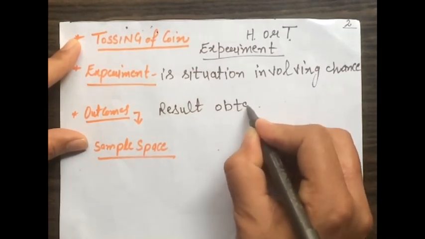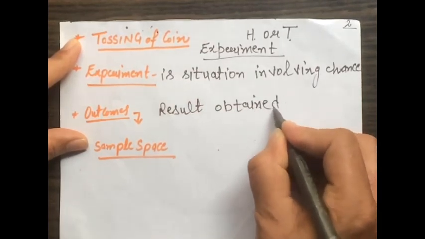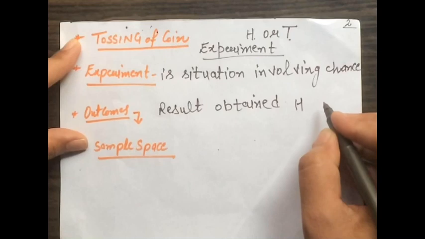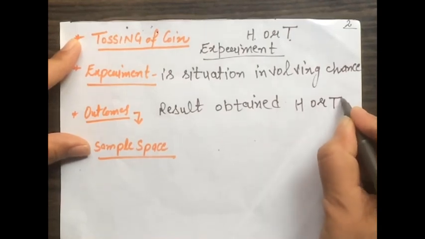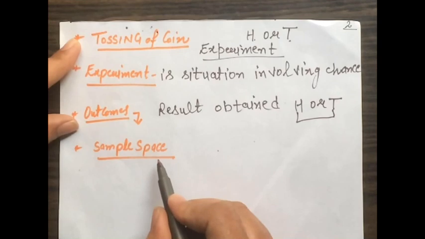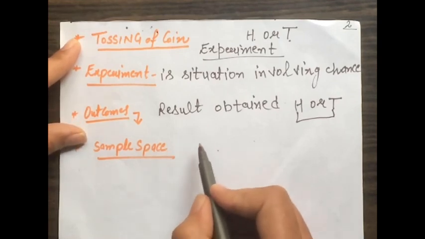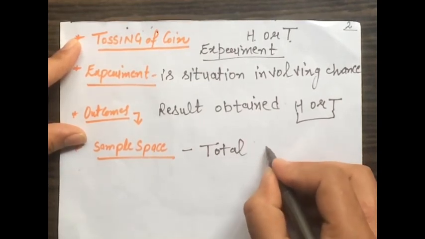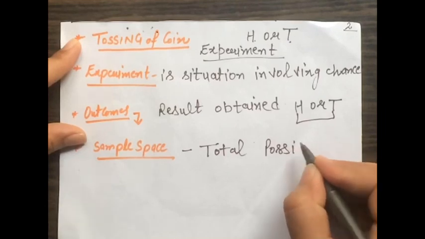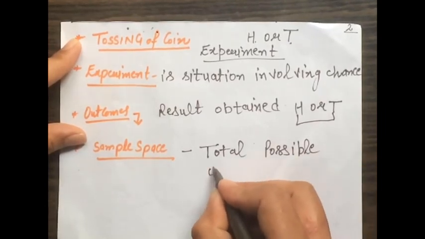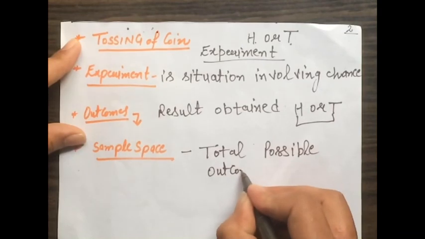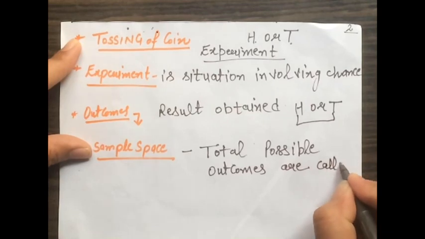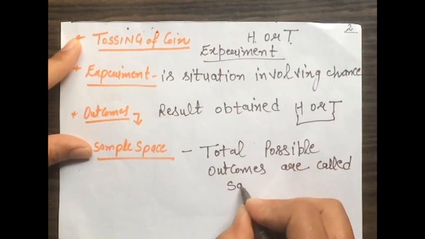In tossing of a coin, head or tail are outcomes. Then sample space. All total possible outcomes are called sample space.